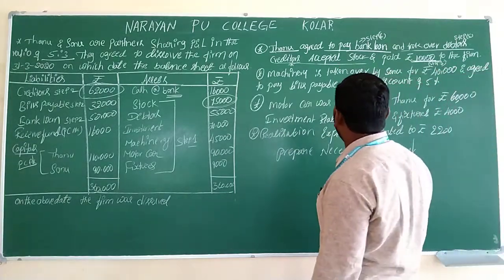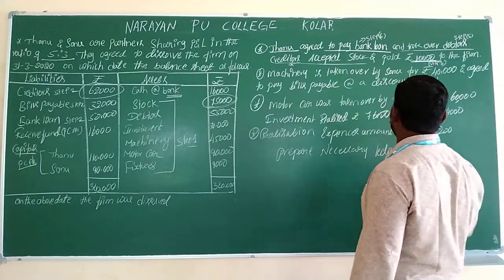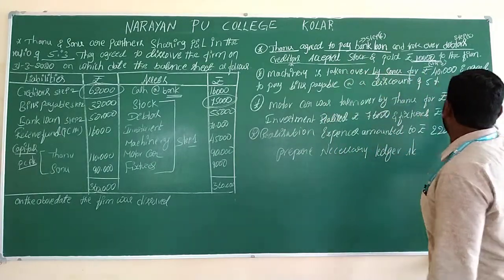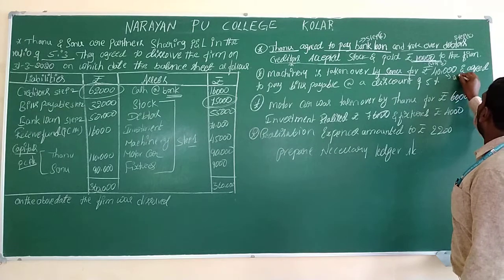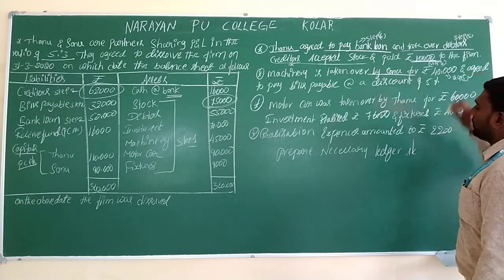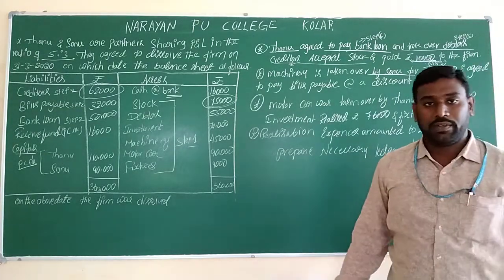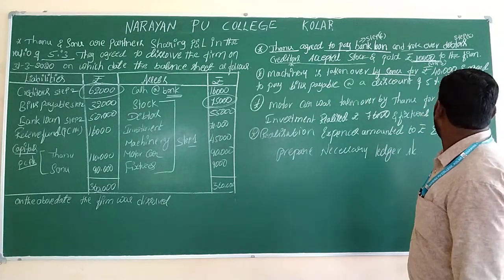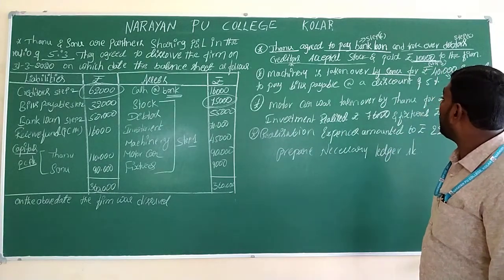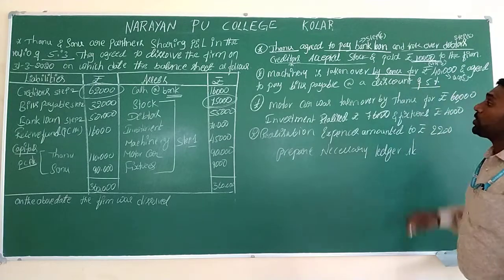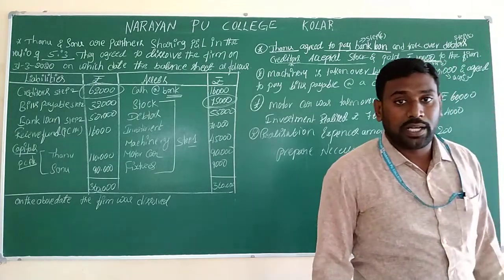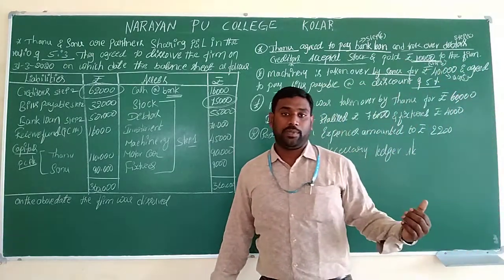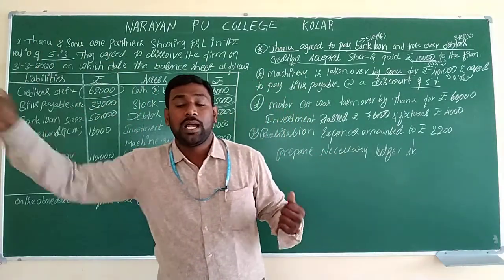Next, adjustment number 2: machinery is taken over by Sonu for rupees 40,000. This will come to step number 5. So the particular partner's capital account we have to write directly. And he agreed to pay bills payable at a discount of 5%. So here also the second partner has taken machinery from the business and given an amount to the bills payable.